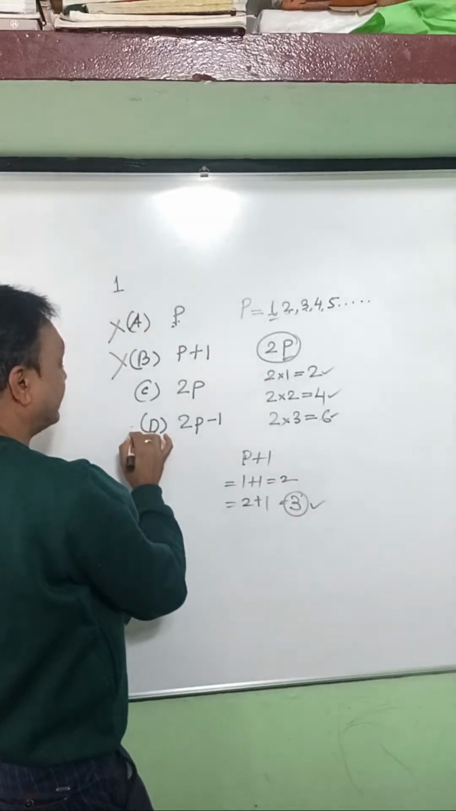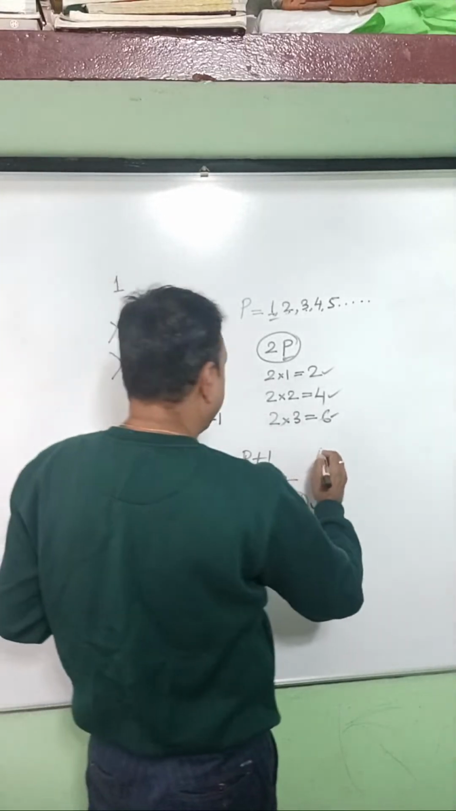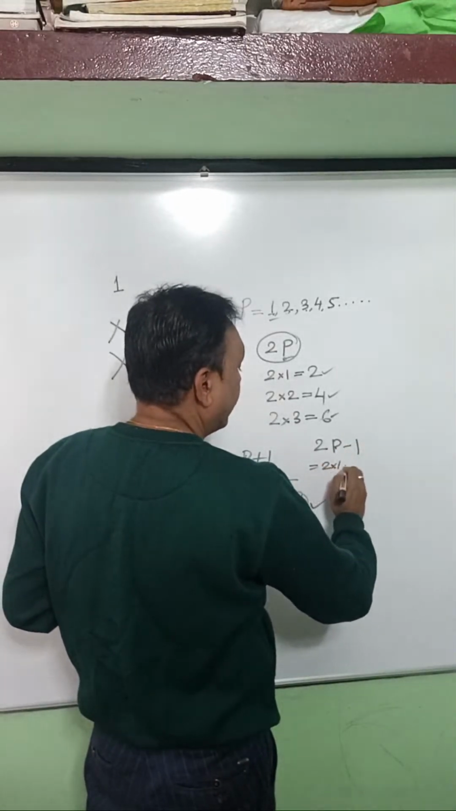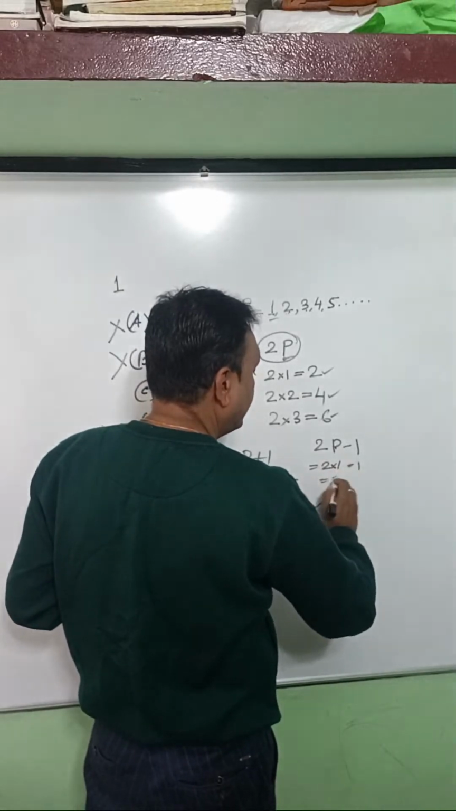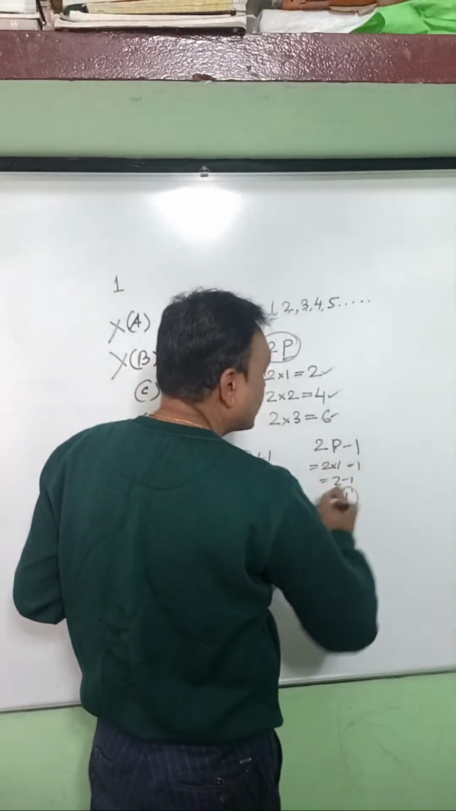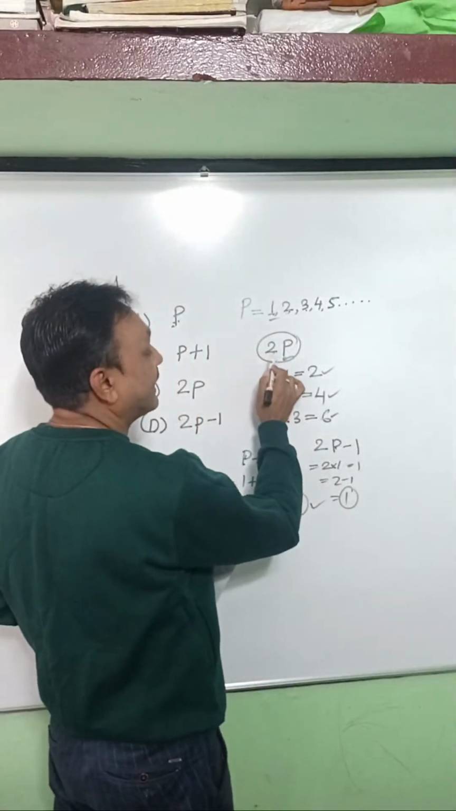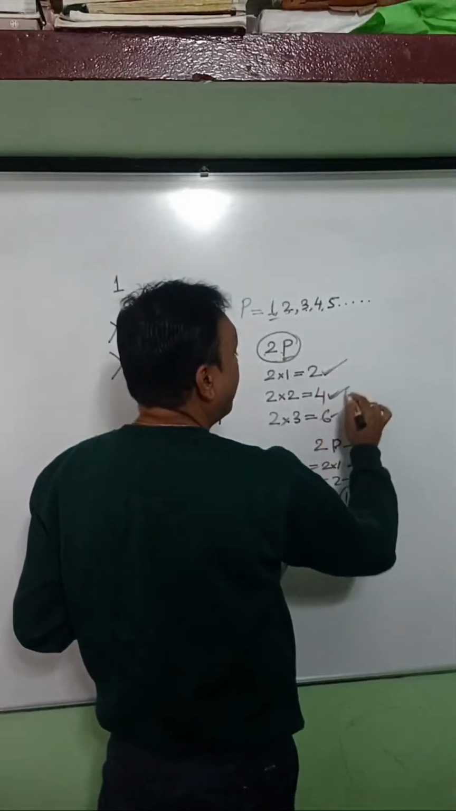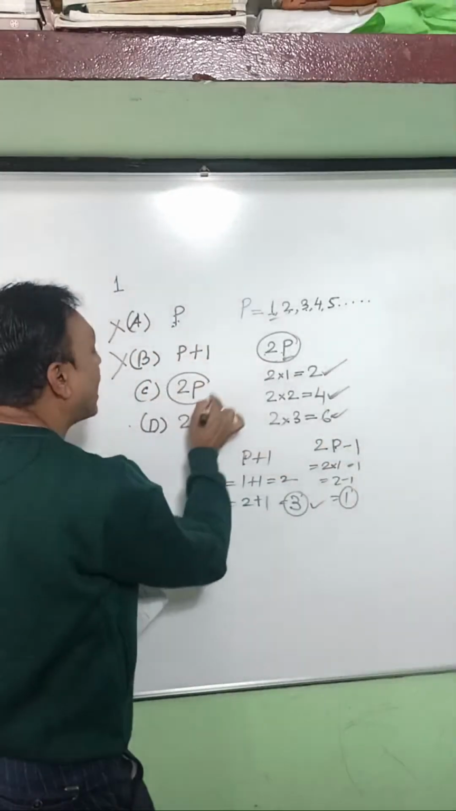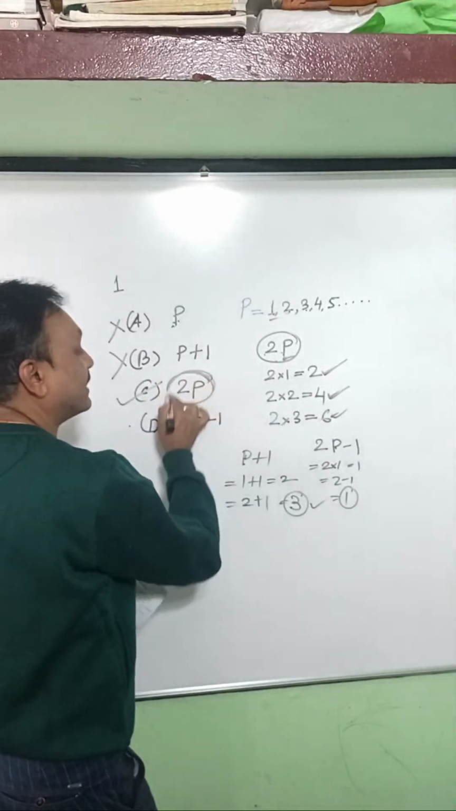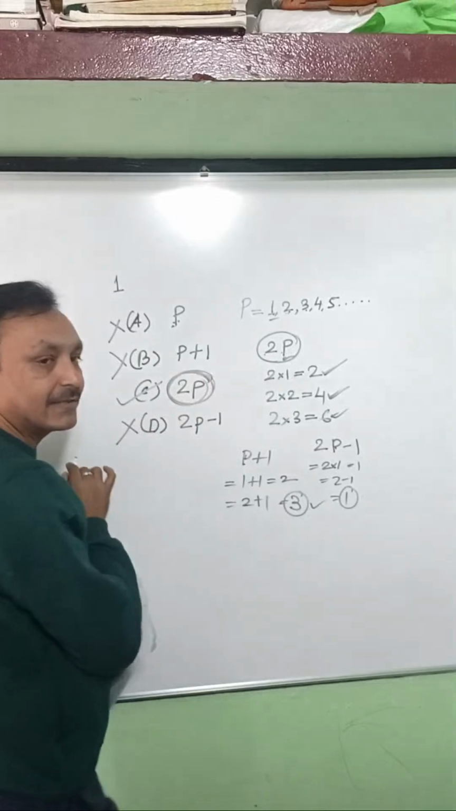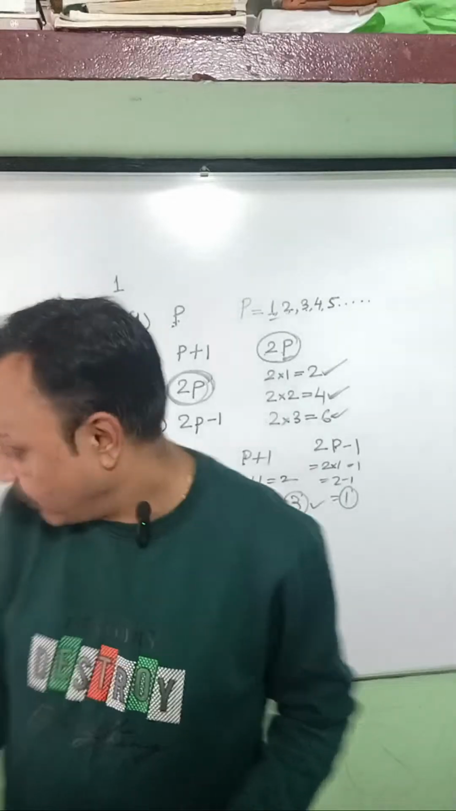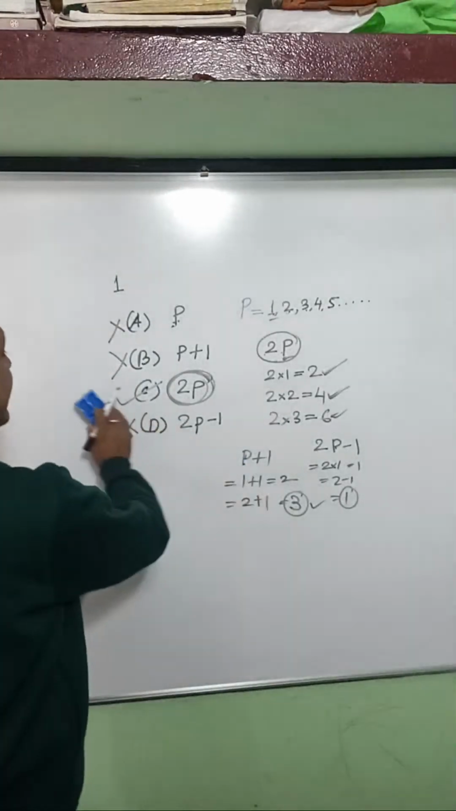Now let's check option D, that is 2p minus 1. If we take the value of p as 1, we get 2 minus 1, that is 1. This is also not an even integer. But if we take 2p, then all the values will come out as even integers. So here the answer is 2p. That's why the answer is 2p, not this one, not this one, not this one. Is it clear? I hope it's clear. So shall we proceed to the second question?